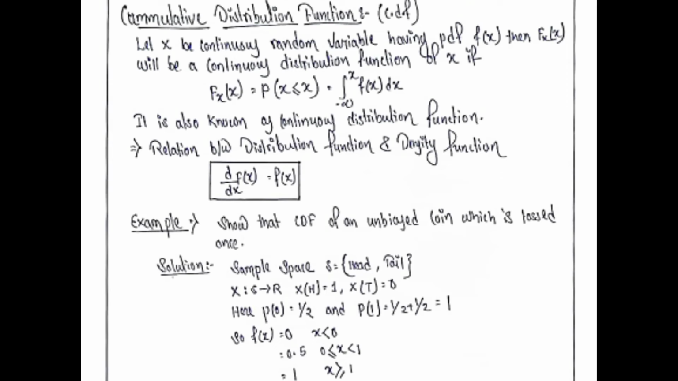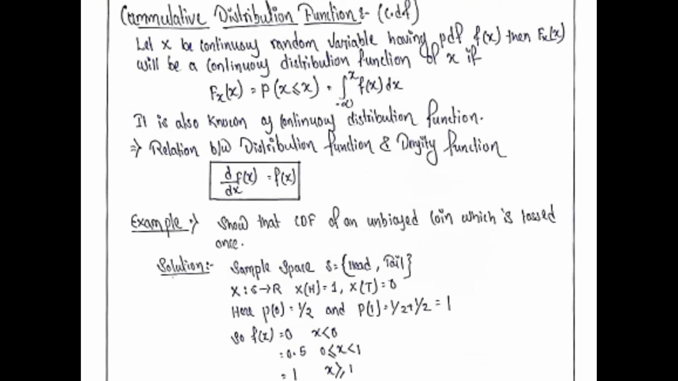Next up we have cumulative distribution function, or in short CDF. Let x be a continuous random variable having PDF small f(x). Then capital F(x) will be a continuous distribution function of x if F(x) equal to probability of X less than or equal to x, equal to the integral from minus infinity to x of f(x) dx. It is also known as continuous distribution function.